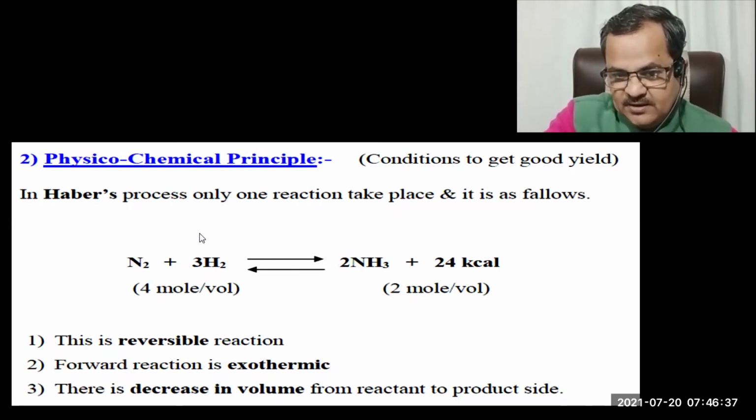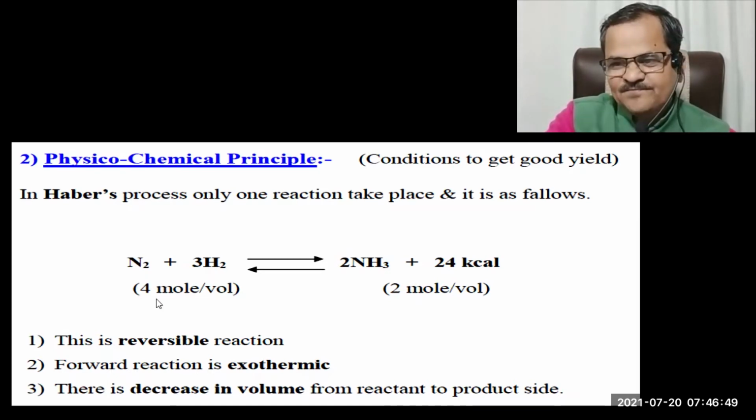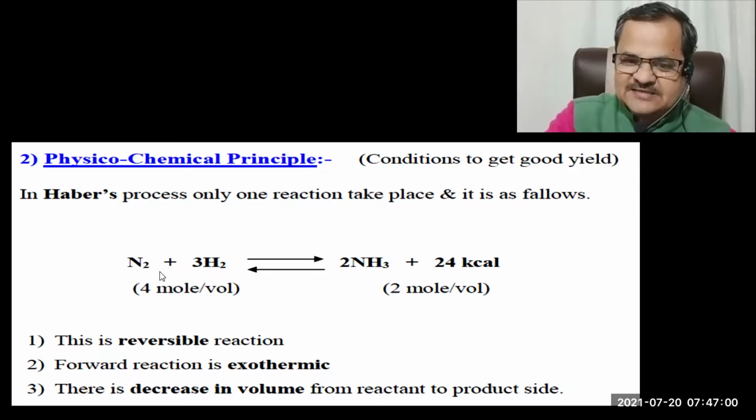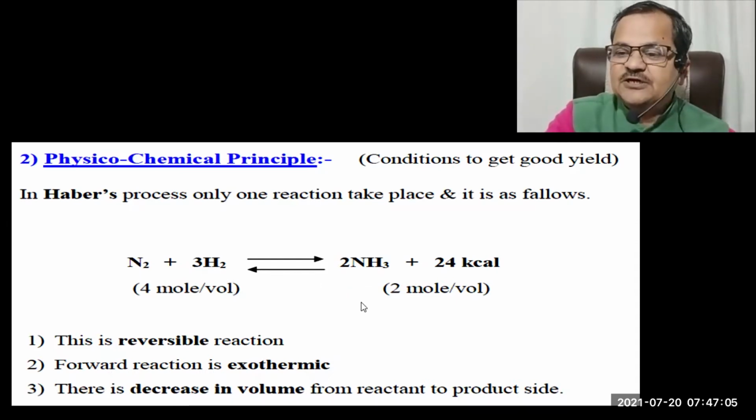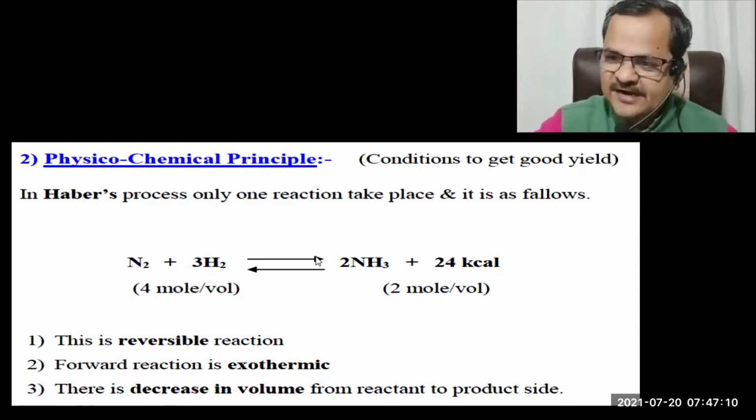So here at the reactant side, there are more number of moles, that is 4 number of moles. That's why here the pressure is high. And at the product side, only 2 moles are there, 2 volumes are there. It means here pressure is comparatively low. As compared to the reactants, at the product side, the pressure is low. This is the information we are getting from this reaction.